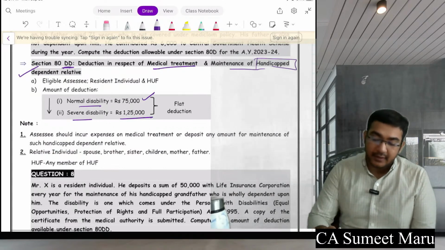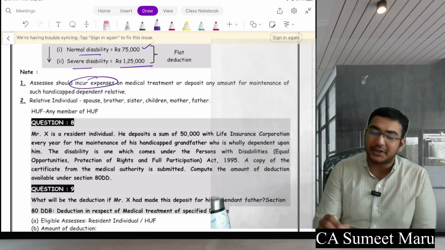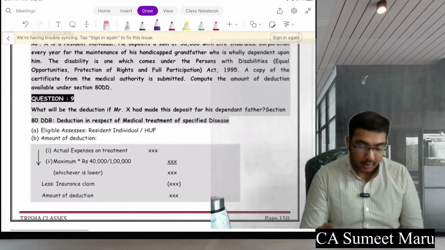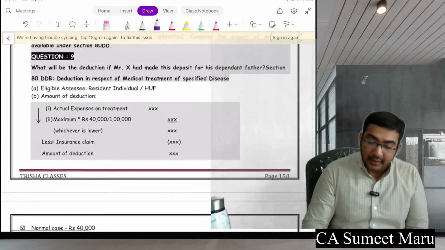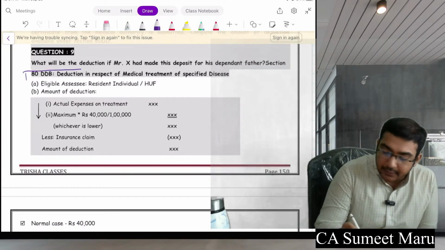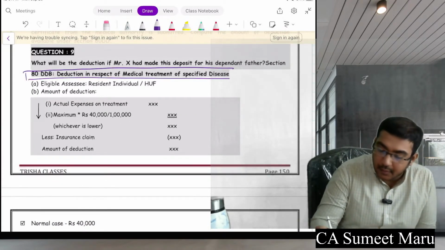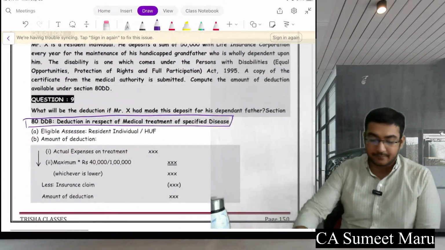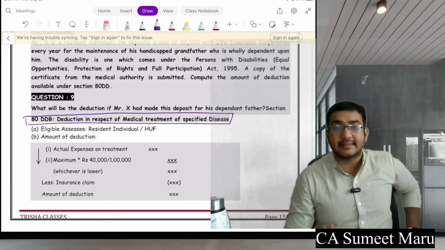Okay. Further, 80DD: the assessee should incur some expenditure, and the dependent can be any relative: mother, father, brother, sister, or children. Further, the next section is 80DDB, deduction in respect of specified medical treatment. Okay, again another interesting section.